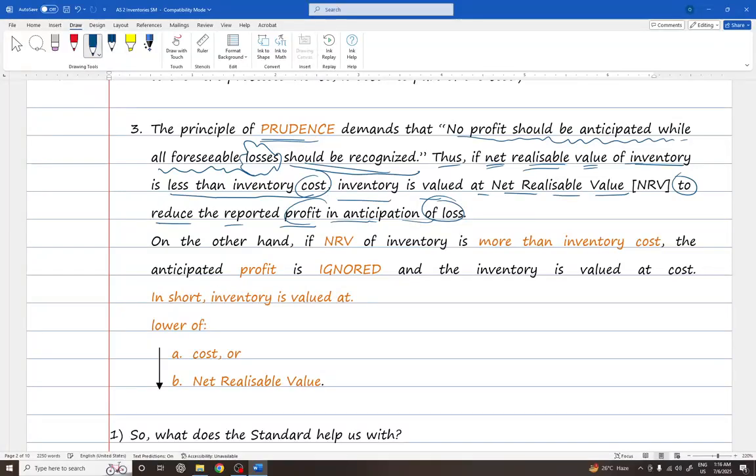Why? Prudence concept. You will recognize all the foreseeable losses, whereas you will not recognize any profit that is anticipated. On the other hand, if the NRV of the inventory is more than the inventory cost, the anticipated profit is ignored. Why? Because of prudence, and then the inventory is valued at cost. In short, everyone knows this from CA Foundation: it is cost or NRV, whichever is lower, right?